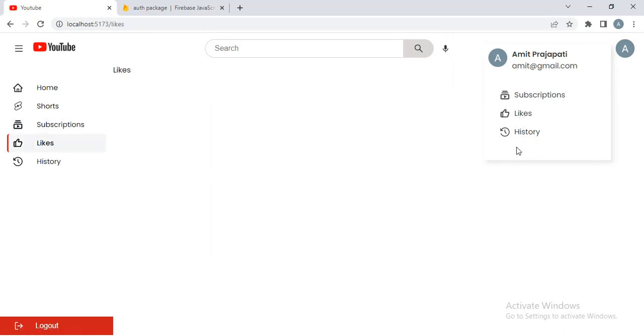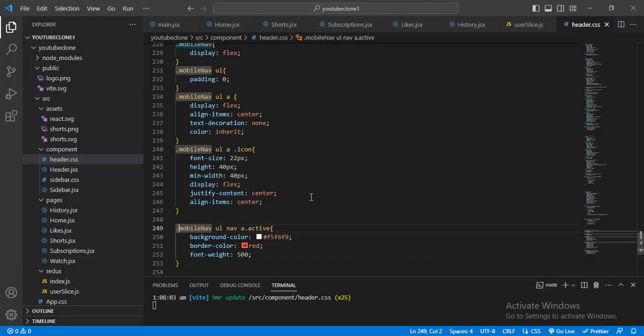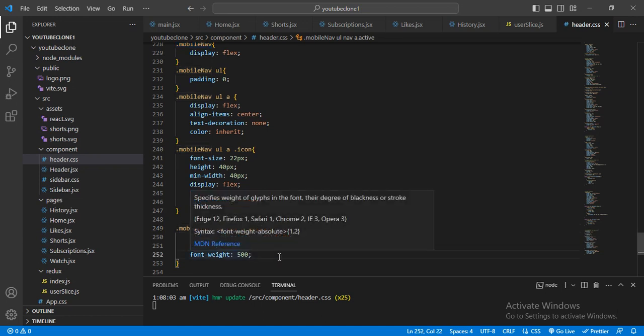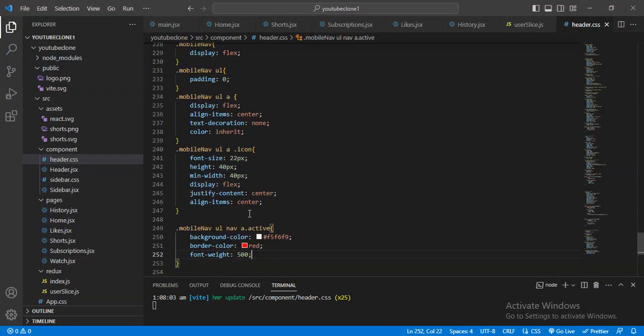Why is this active not displaying? I want to keep the background color, which is also not coming. Why? Mobile nav UL, unordered list, nav tag. Okay, it's not available inside the nav tag.